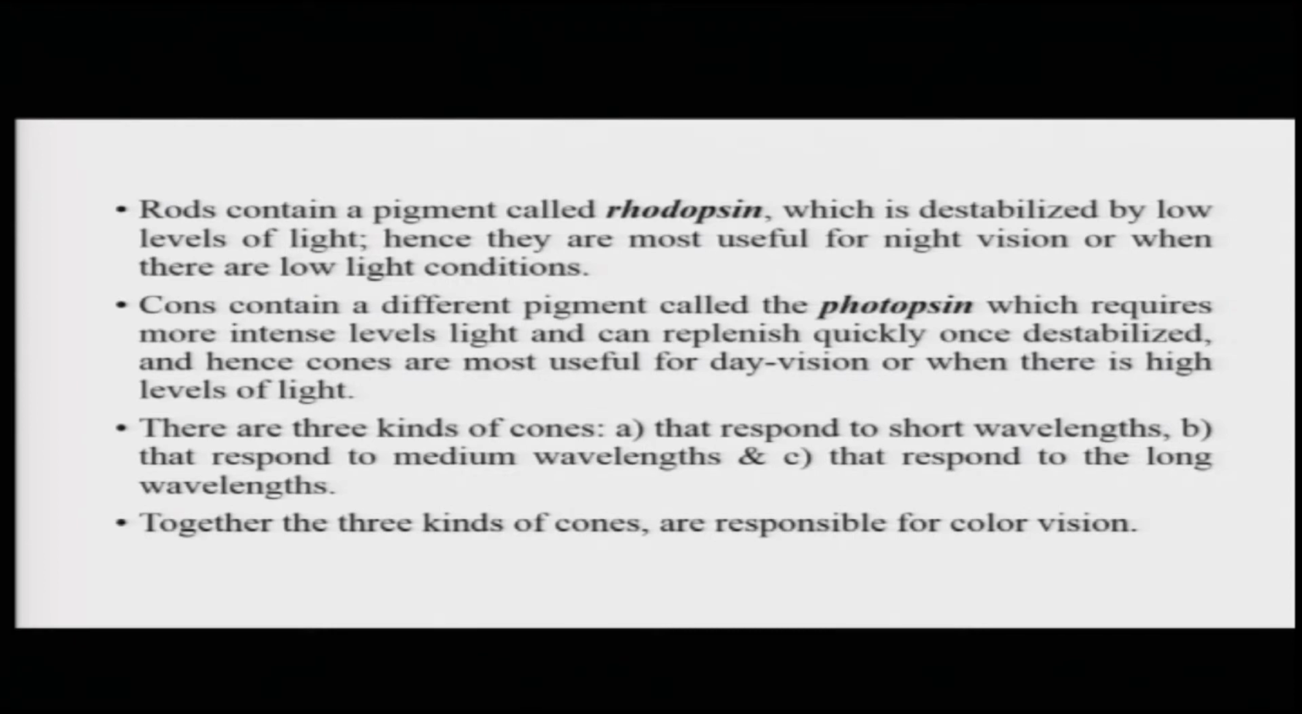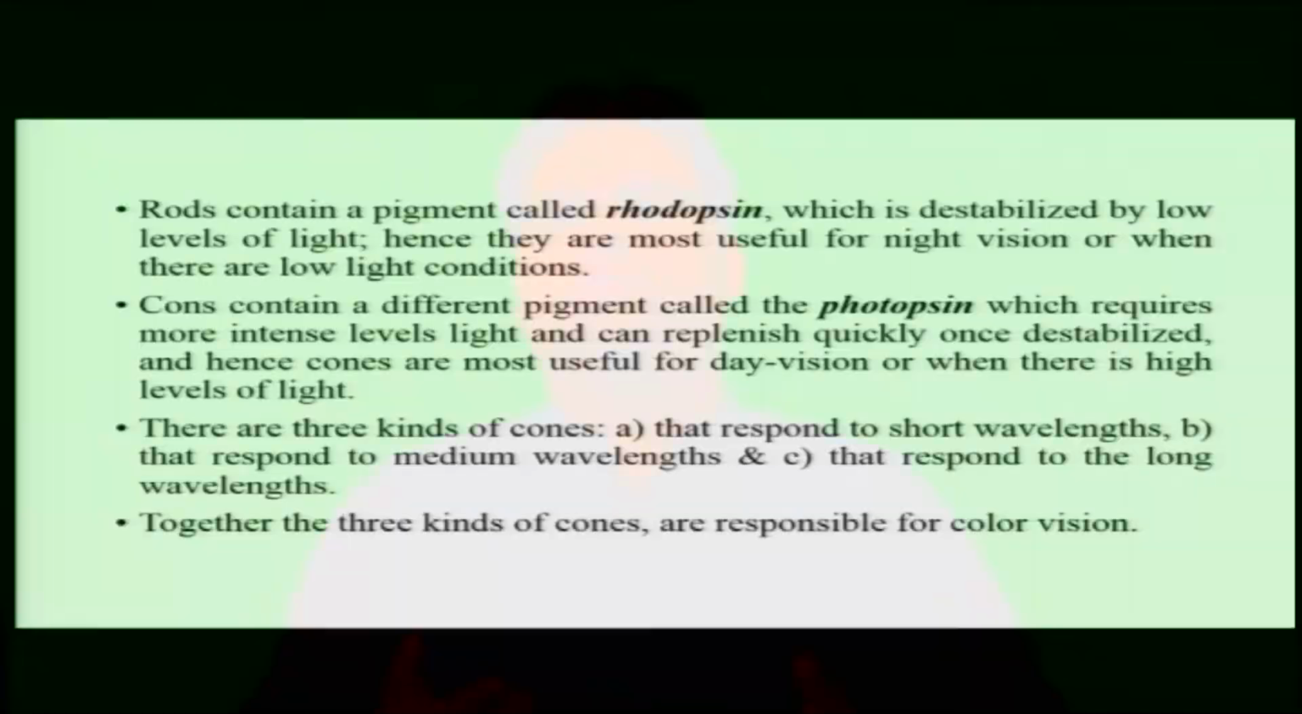Cones, on the other hand, contain a different pigment called photopsin, which requires more intense levels of light and can replenish rather quickly once it is destabilized. Hence, cones are the most useful for day vision or when there are high levels of light. So, typically, when the light is adequate and you want to look at everything in high resolution, cones are the photoreceptors that are going to make it possible.